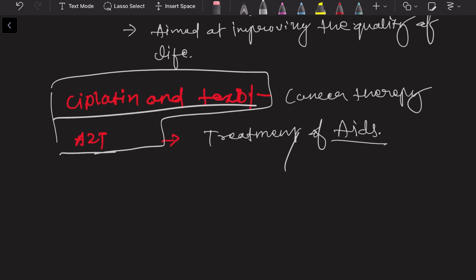Similarly, an alternative to CFC is made which works similarly to CFC but will not harm the environment.